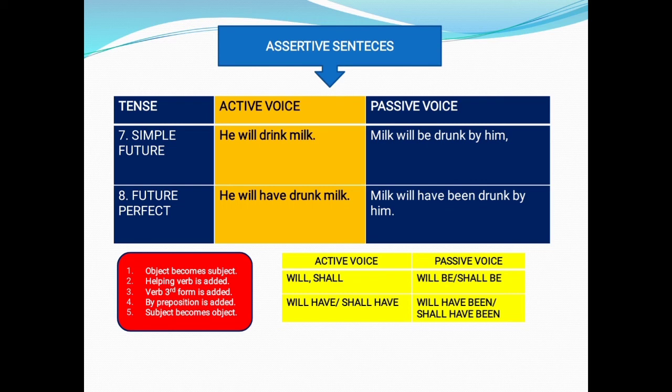Hope all of you understood how assertive sentences change from active voice to passive voice. So we have passive voice for 8 tenses only. The remaining 4 tenses have no passive form, so we cannot write passive voice for the remaining 4 tenses.